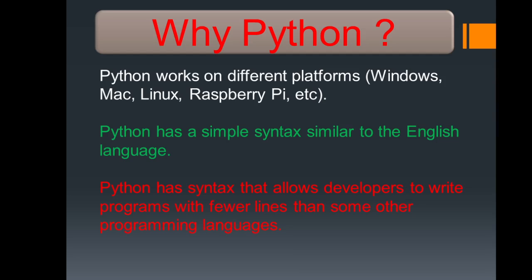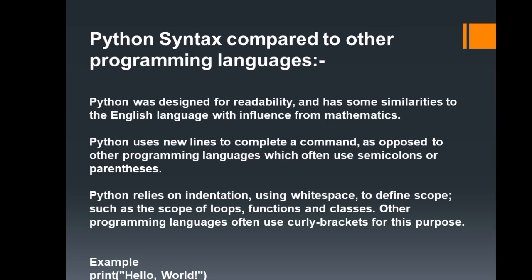I already explained this concept. Python syntax, compared to other programming languages, was designed for readability and has some similarities to the English language, with influence from mathematics. Python uses a new line to complete a command, as opposed to other programming languages like C, C++. Python relies on indentation using white space to define scope, such as the scope of loops, functions and classes. Other programming languages often use curly brackets for this purpose.